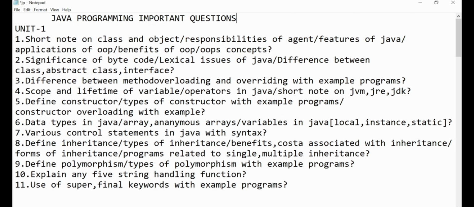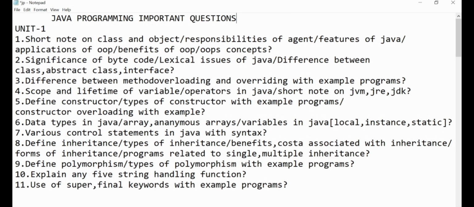Fifth one, define constructor, types of constructor with example programs, constructor overloading with an example. So you have to learn the total constructors topic. And coming to sixth question, data types in Java and the arrays concept and variables in Java, that is local variable, instance variable and static variable.